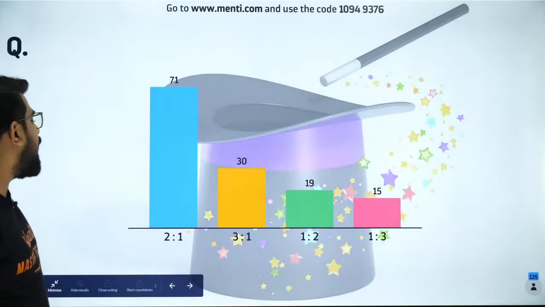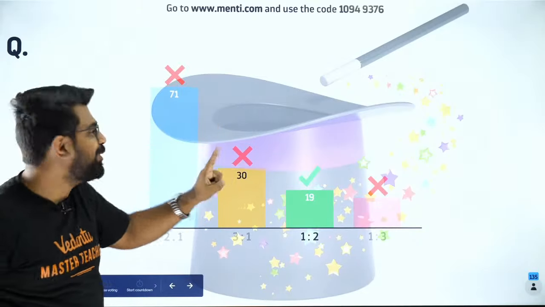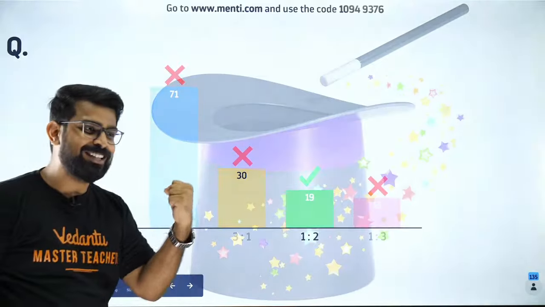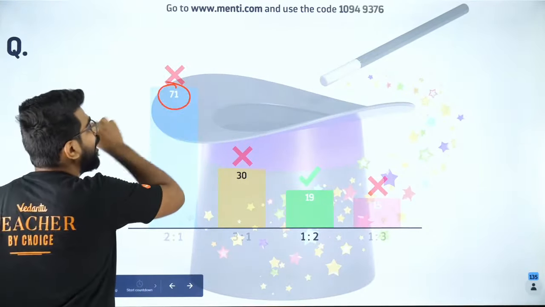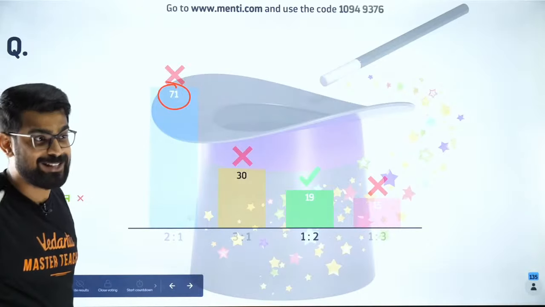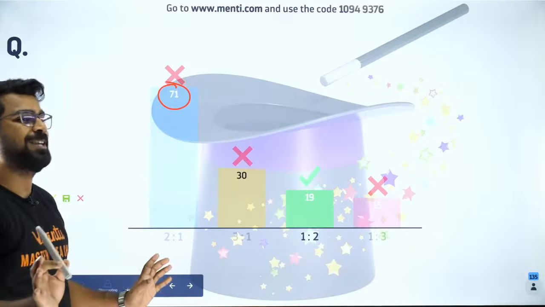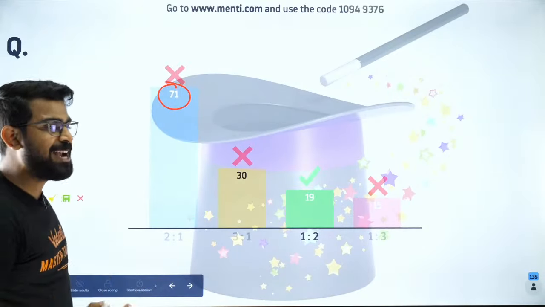So people, the time is up. I knew it. Look at this. I wanted this to happen. So, evil smile. So guys, 71 people are wrong. Why? Because you just memorized it. You just memorized 2:1. No matter what, 2:1. But guys, come on, you need to learn it the right way.